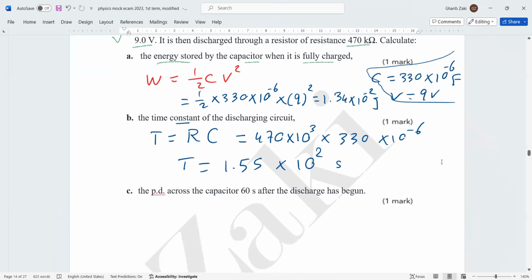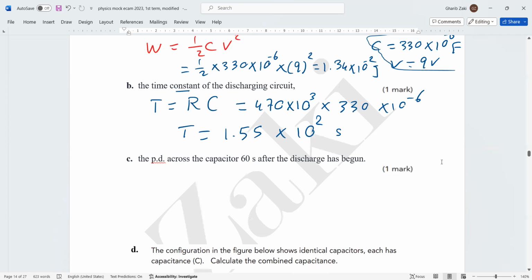Now, next question. The potential difference across the capacitor 60 seconds after discharge. In discharge, we use the exponential formula: V equals V naught e to the power negative T over RC, the time constant. What is V naught? It is the maximum voltage, the voltage of the battery, 9 volts.